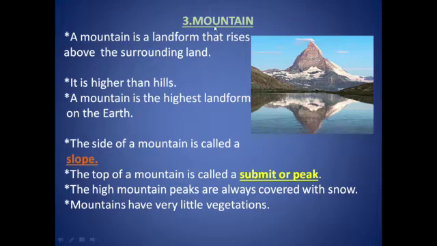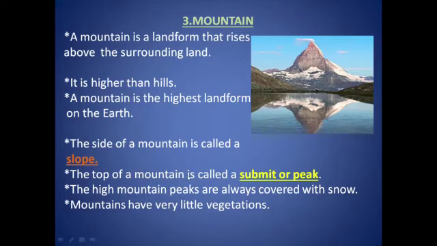Third is mountain. Now, what is a mountain? A mountain is a landform that rises above the surrounding area. It is higher than the hills. A mountain is the highest landform on the earth. It is the biggest landform. The side of a mountain is called a slope. As you can see in this image, the side of a mountain is called a slope.